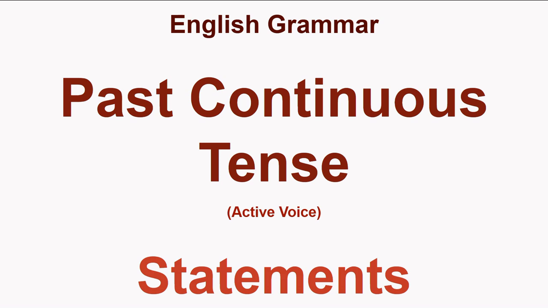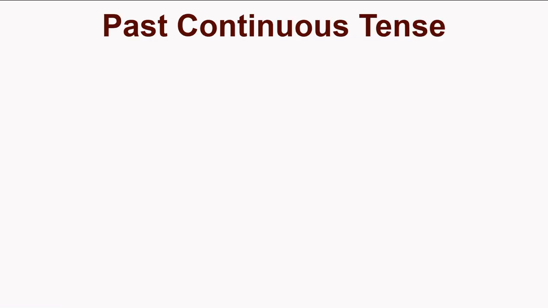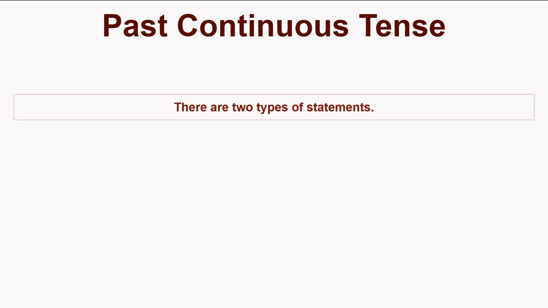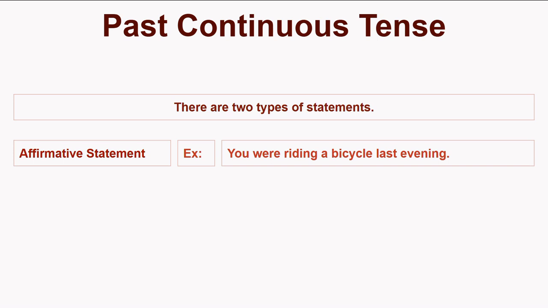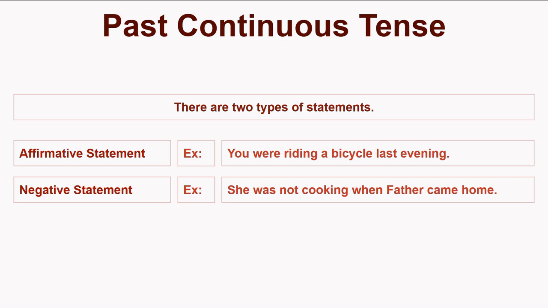English grammar, past continuous tense, active voice, statements, past continuous tense. There are two types of statements. Affirmative statement. Example, you were riding a bicycle last evening. Negative statement. Example, she was not cooking when father came home.